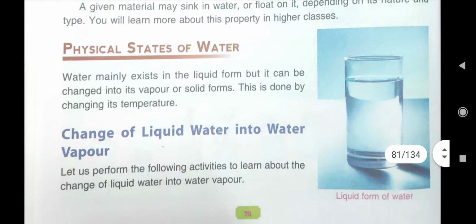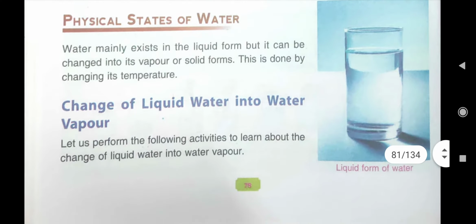Now today we have to read about the physical states of water. As in the beginning of the lesson I told you that water is present in 3 states. States means here condition. In 3 conditions, that is solid, liquid and gaseous.